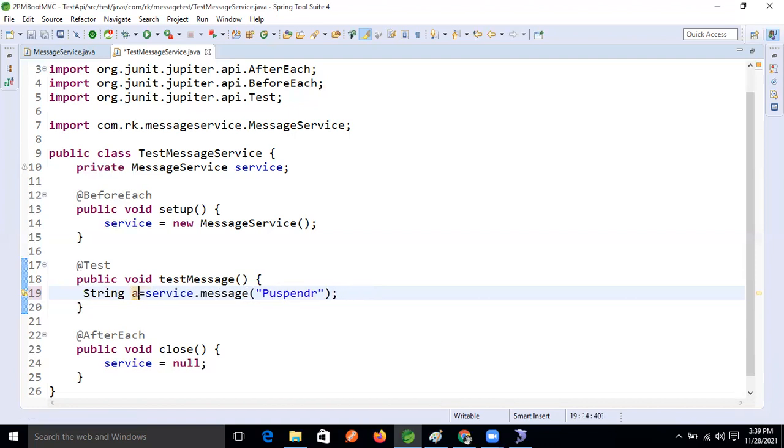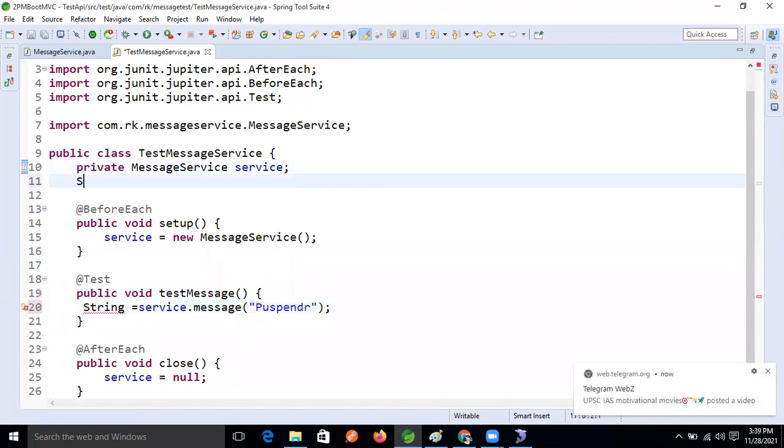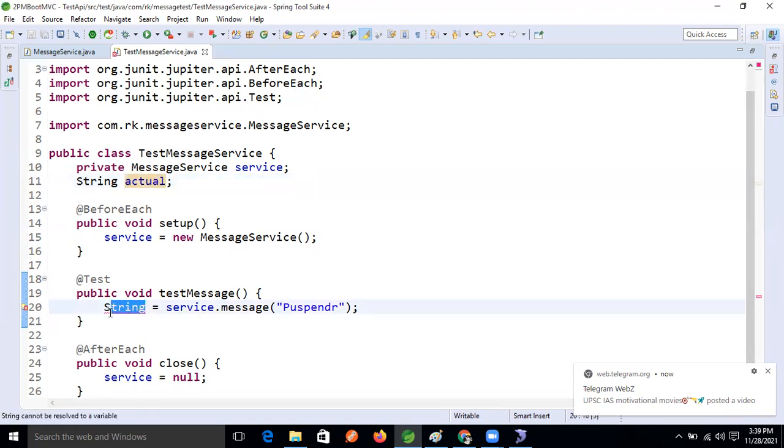Take this as class level. Yes, let's take this one as a class label now. String actual. Actual, right? Okay. Fine, actual data we are getting, right? So okay, good. After then what?